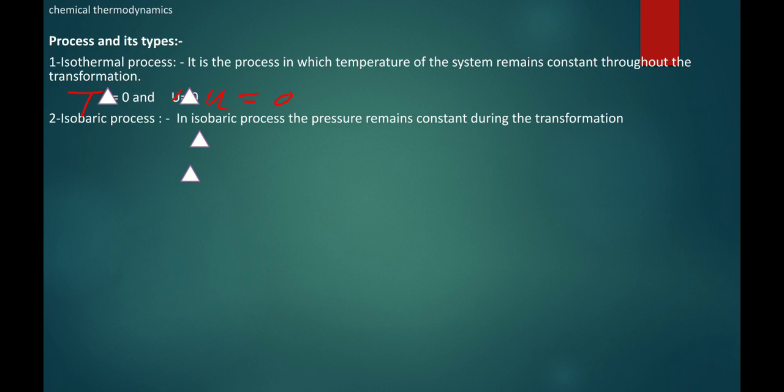Now we consider the example. Isothermal process always takes place in an open or closed system where energy can exchange. When energy exchanges, then the temperature of the system remains constant. For example, when an exothermic reaction takes place in a closed or open system, the exothermic reaction evolves heat, so the extra heat transfers to the surrounding. That's why the temperature of the system remains constant.